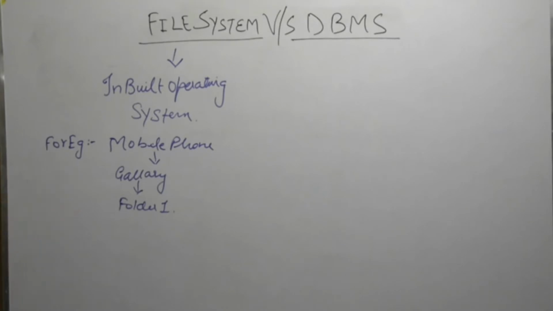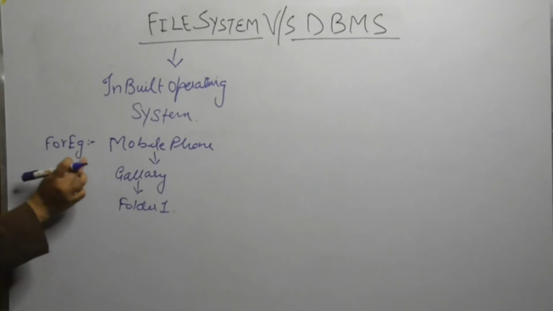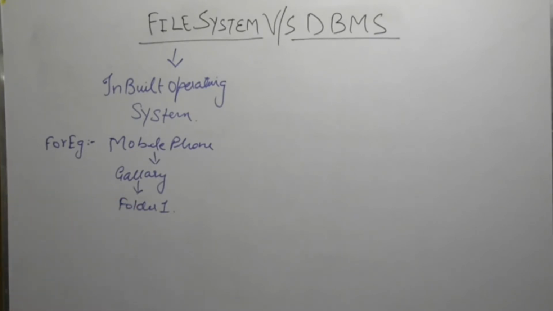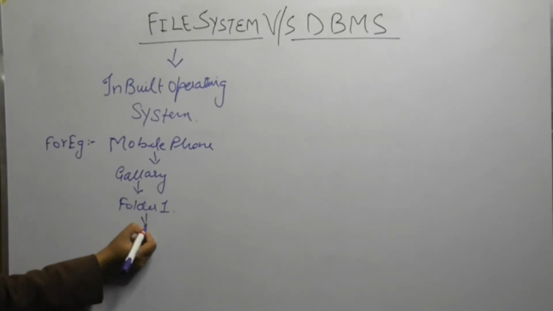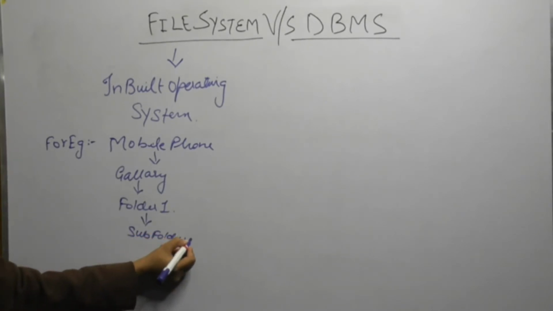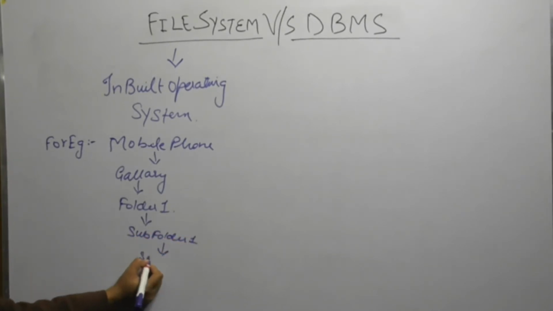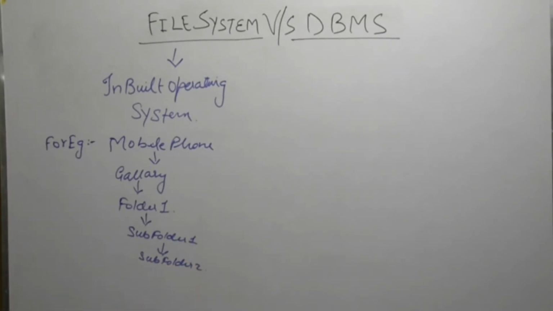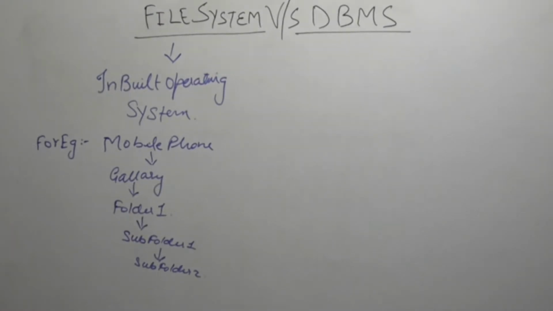If I want to transfer any particular photos, I can transfer them into this folder. Further, if I want, I can make a subfolder, subfolder 1 or subfolder 2. So we can make drives, folders, and then subfolders. This is the use of file system.